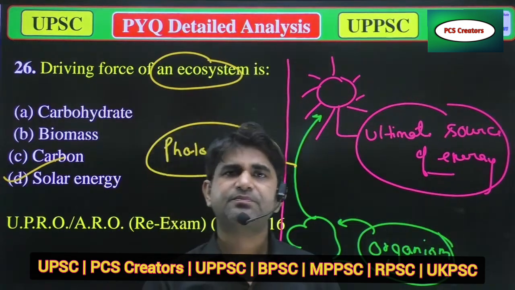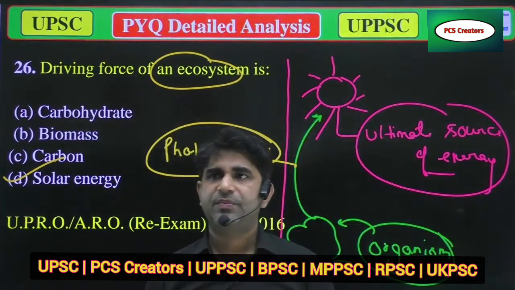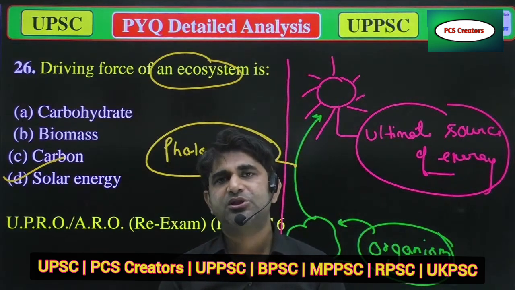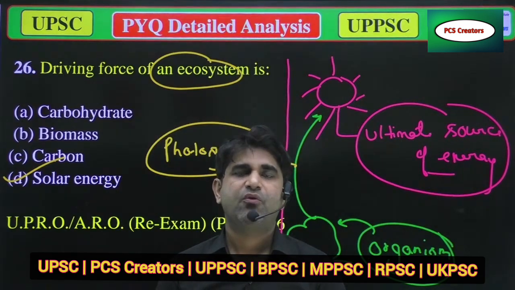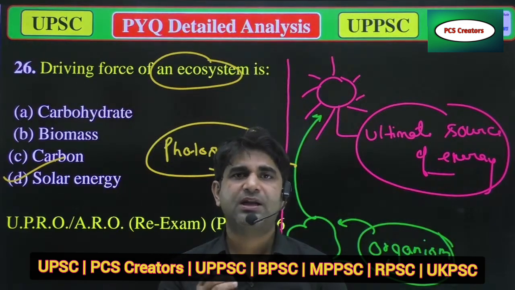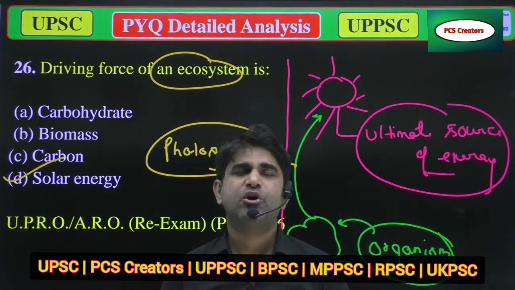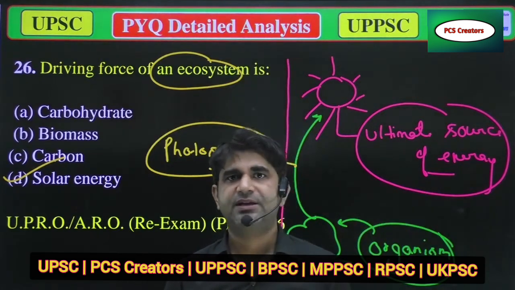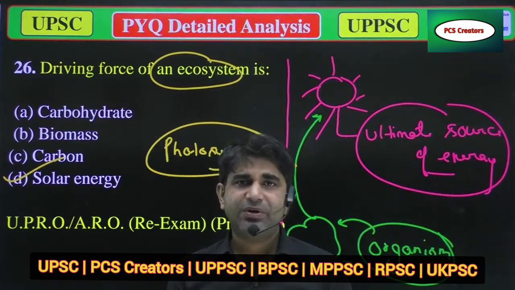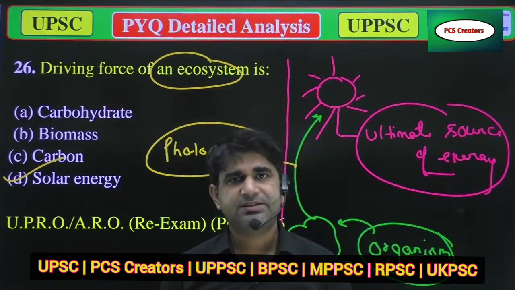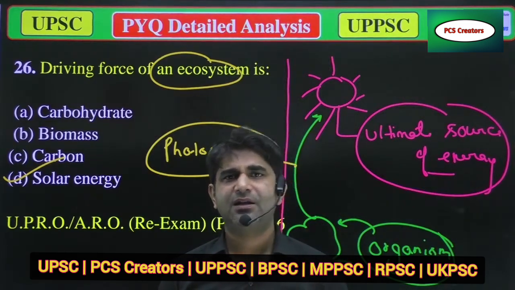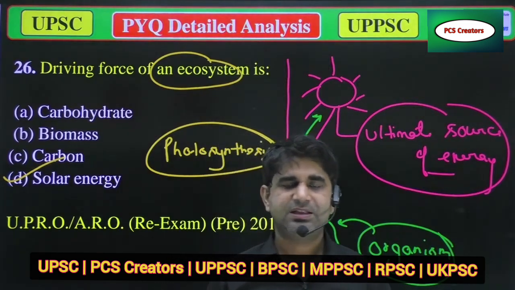The second thing is, in a pond ecosystem, phytoplanktons are there. Phytoplanktons are small algae, or you can say lower algae, which prepare their food with the help of solar radiation. So in every ecosystem there will be sunlight or solar radiation, by which any organism can gain energy. So we can say this is the correct answer.